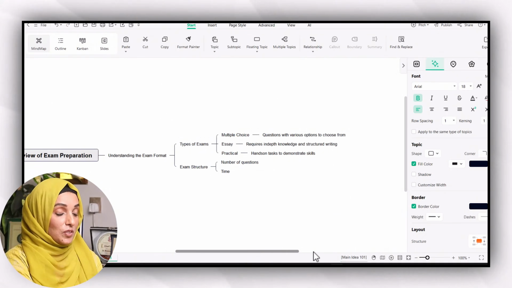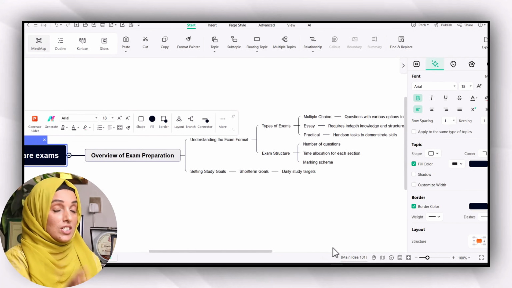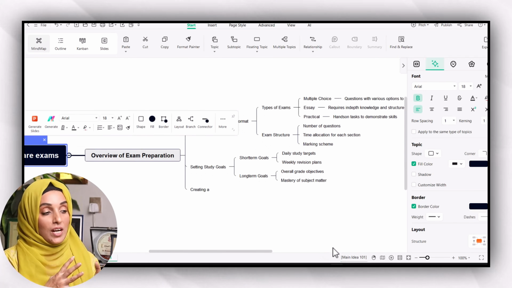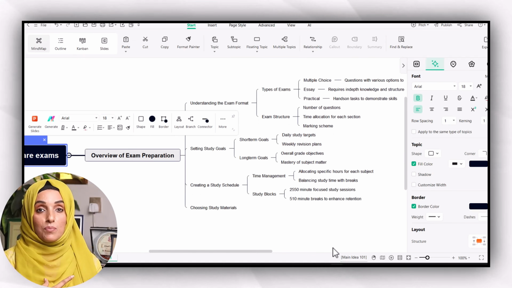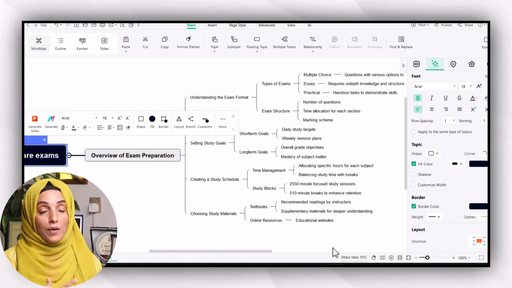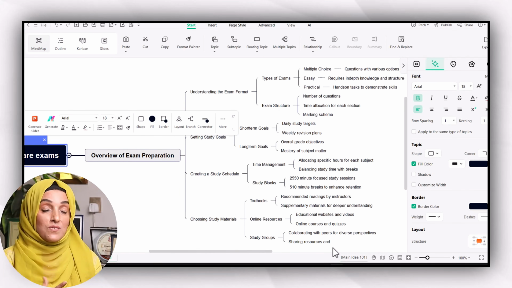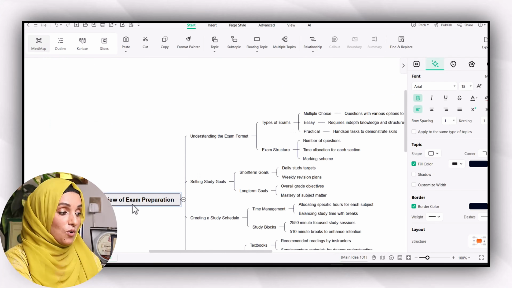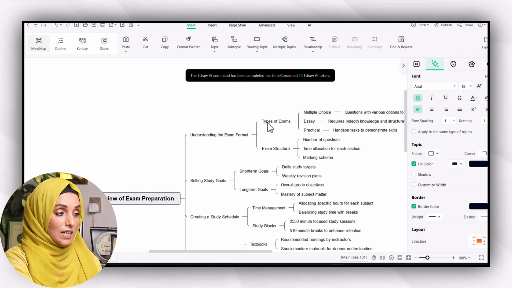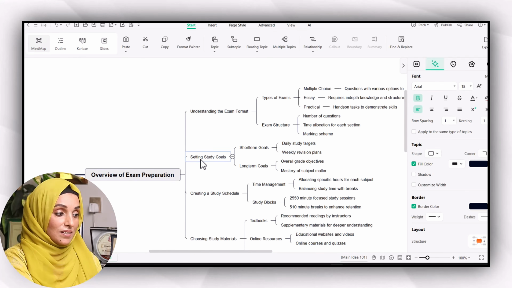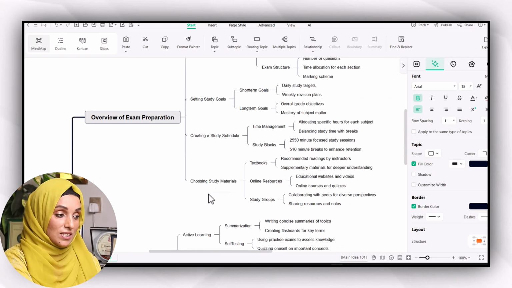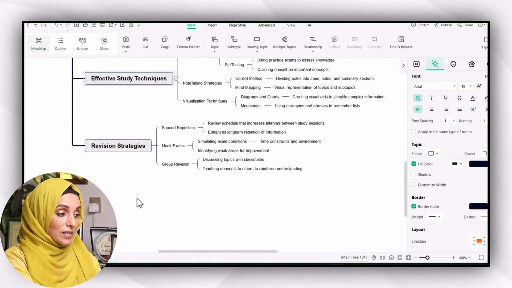You can use this AI writer, which integrates with its mind map feature and will give you an entire structure, a step-by-step process with all the details you should follow to prepare best for your exams. So this is the overview: exam preparation, understanding the exam format, types of exam structure, setting study goals, creating a study schedule, and then effective study techniques and revision strategy.